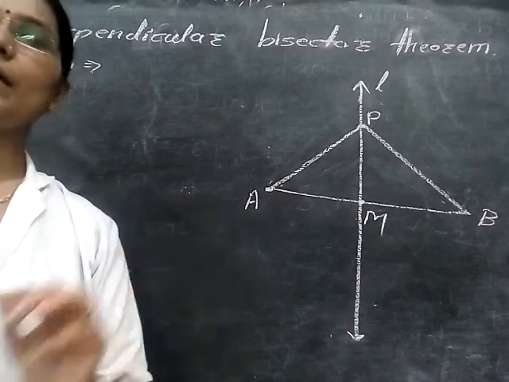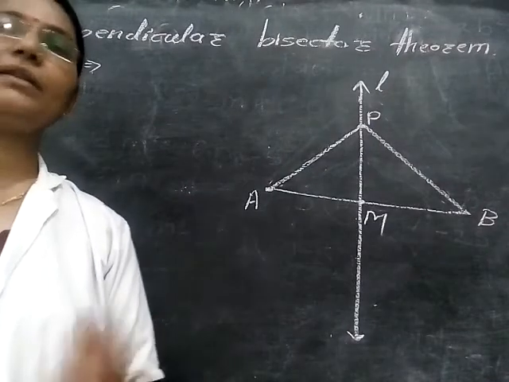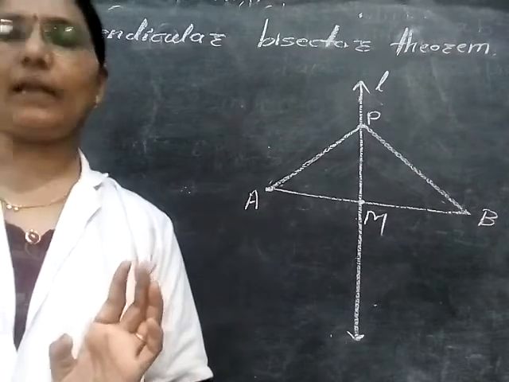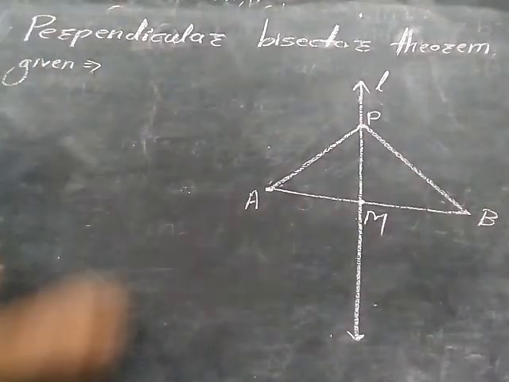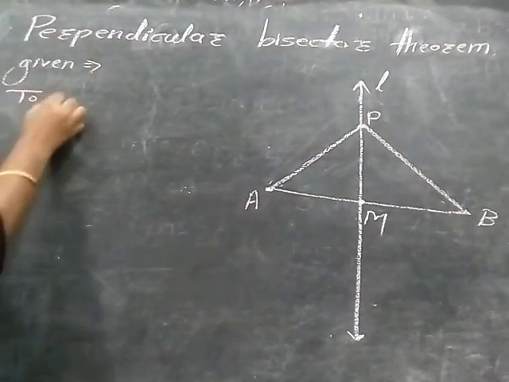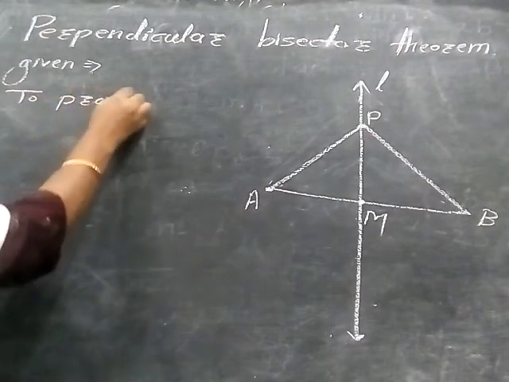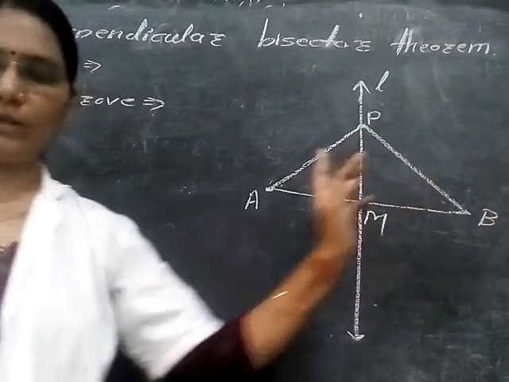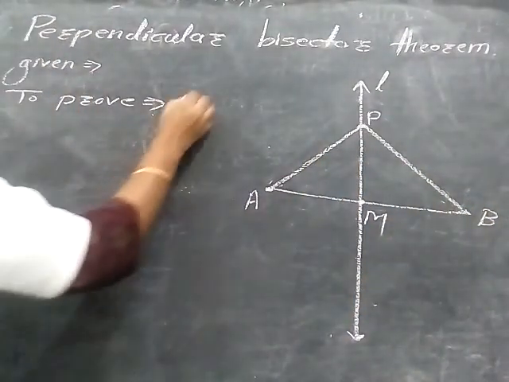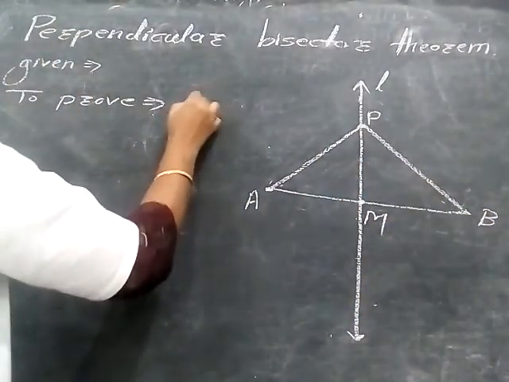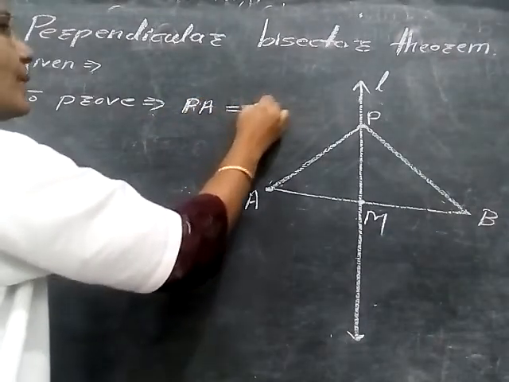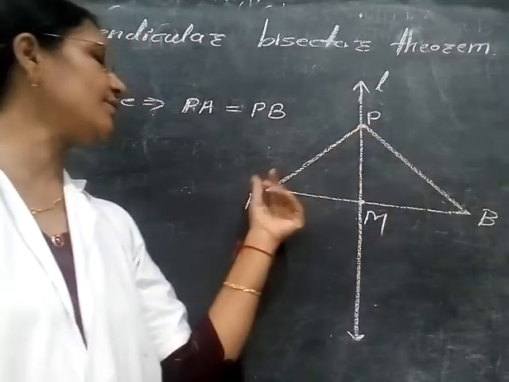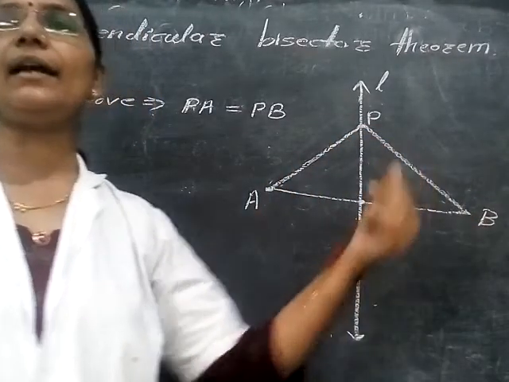The thing which is given in the example we write in the given. And what is to prove? We have to prove that PA is equal to PB. Means this point P is equidistant from the end points, that is A and B.